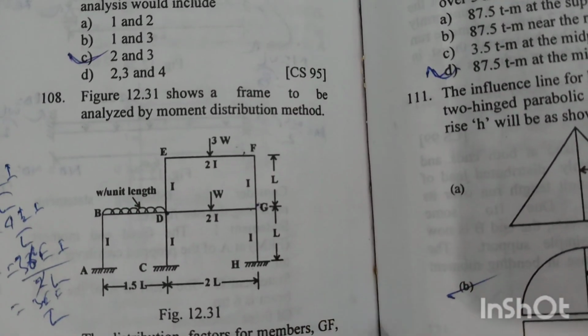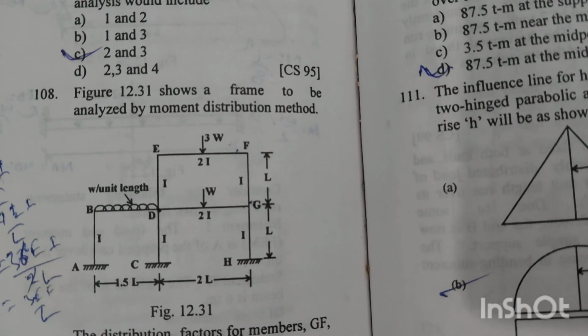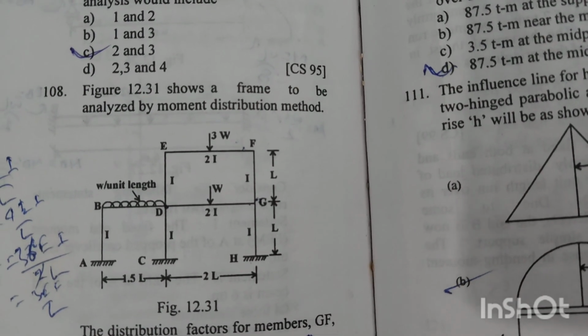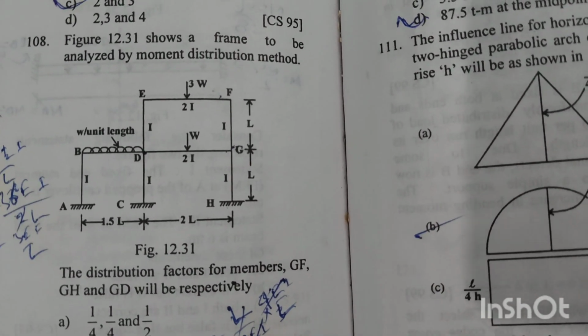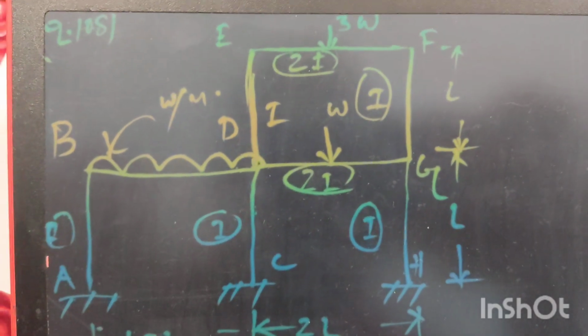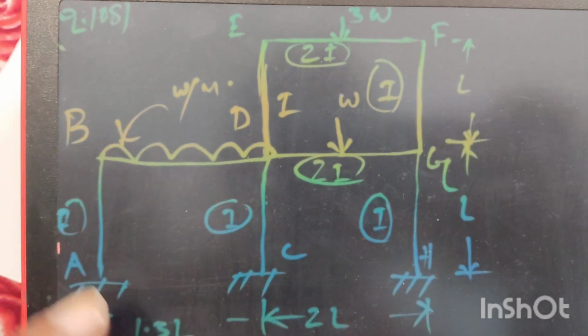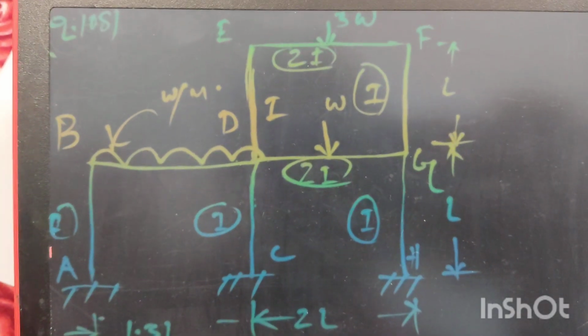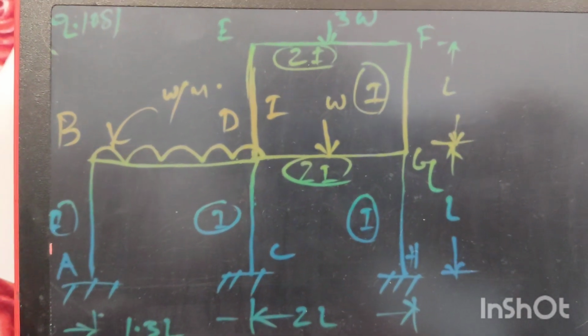Question number 108. Figure 12.31 shows a frame to be analyzed by the moment distribution method. The distribution factors for members GF, GH and GD will be, respectively. Now to find the distribution factors of these members, we have to first calculate the stiffness of these members.